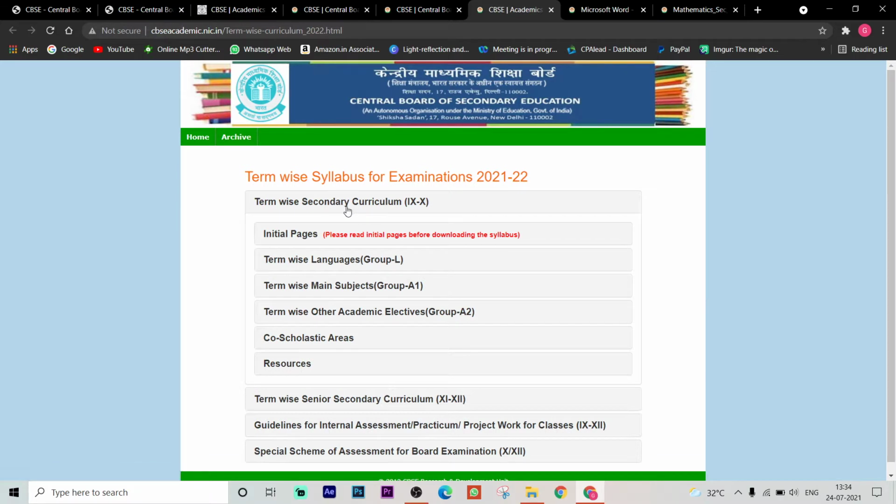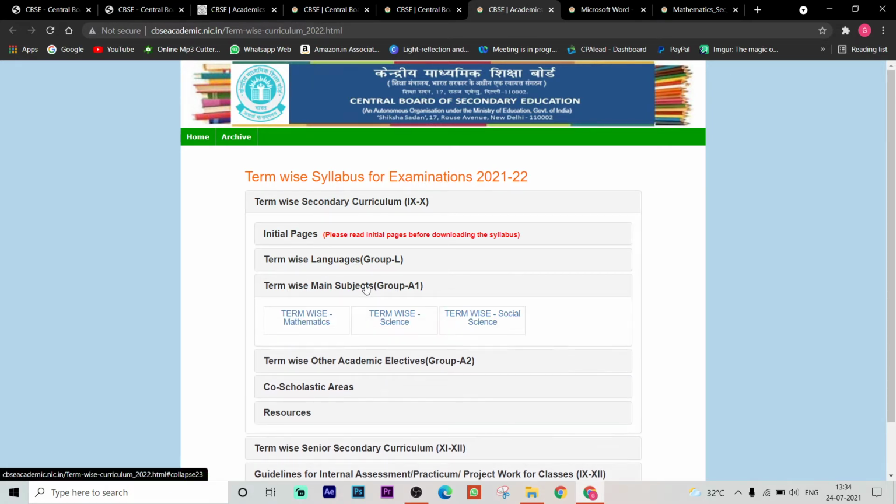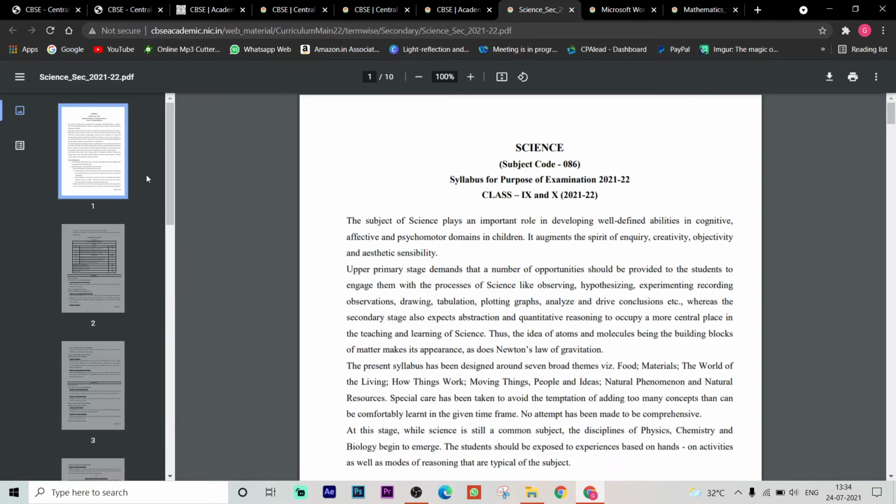So how it is bifurcated term wise, that we are going to see first. Term wise languages, so many languages we have. Each and every state has its own regional language also, and most of them are taking Hindi as their language. So that also you will find here, English and Hindi. Here term wise main subjects: mathematics, science and social science are there. So first let us see about science.